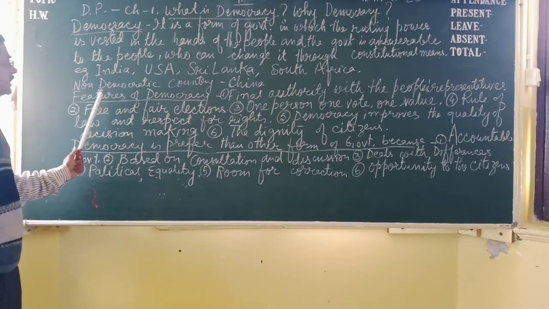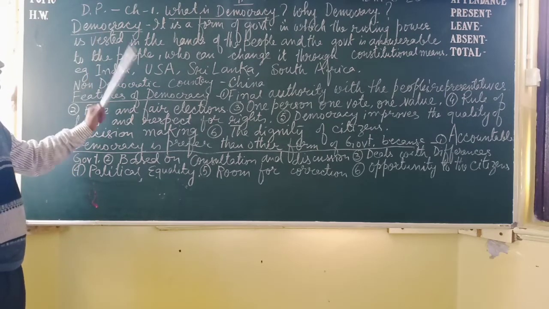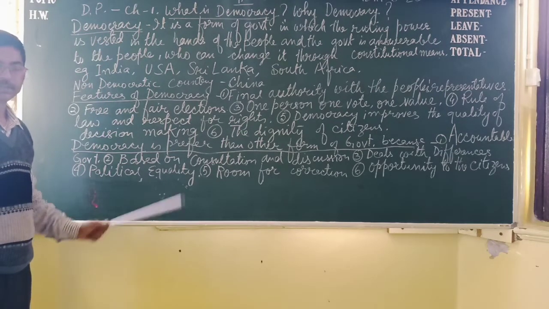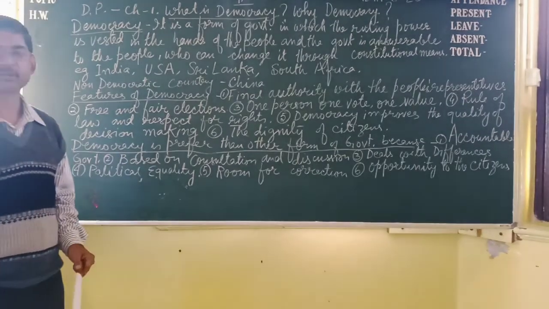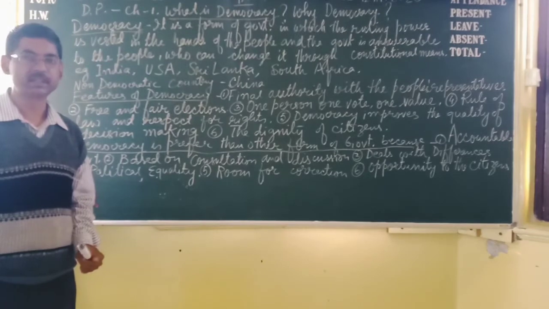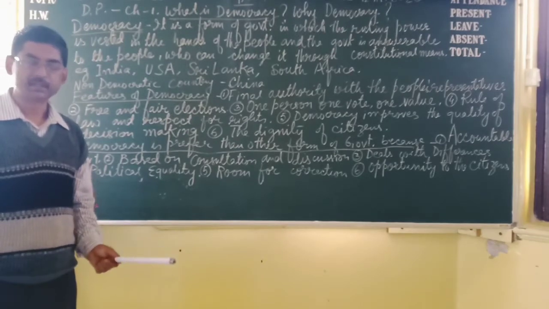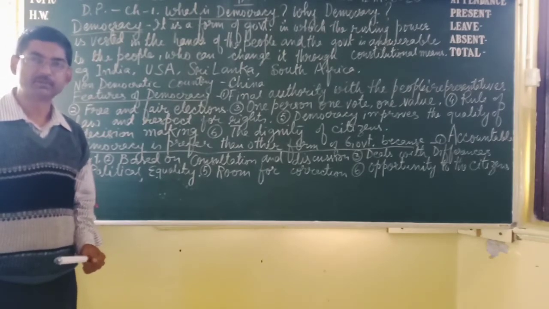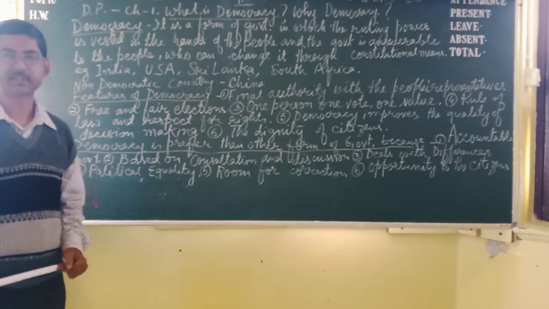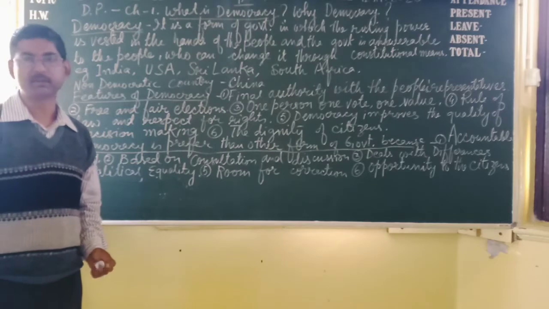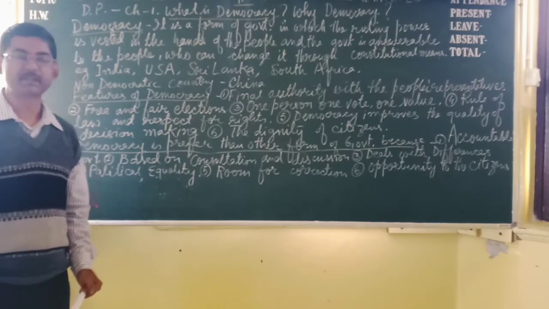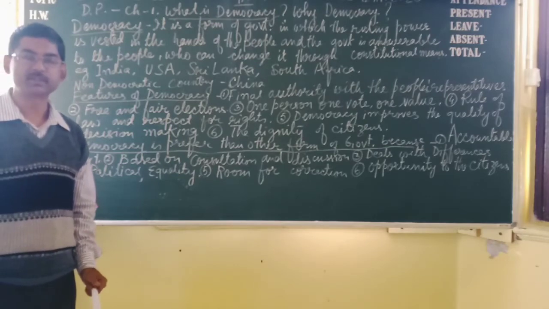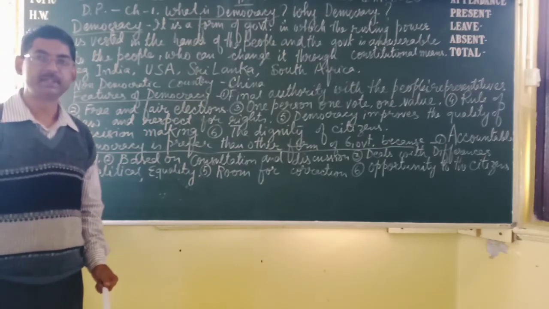Now, what are the differences between democracy and non-democracy? In democracy, the people elect the rulers. In a non-democratic country, people do not elect the ruler. In a democratic country, people have the voting power, but in non-democracy there is no voting system or no voting power for the people. If a vote is there, sometimes we can see that the vote is taken under fear.